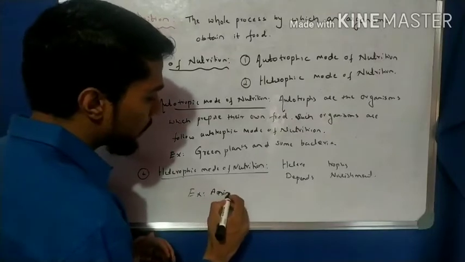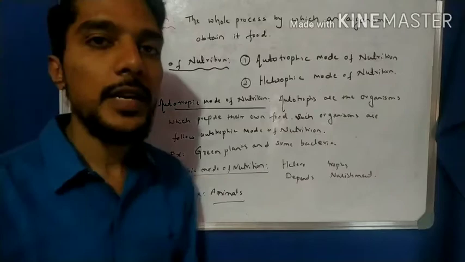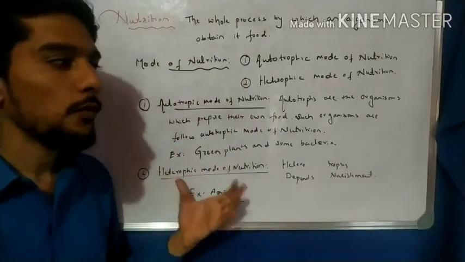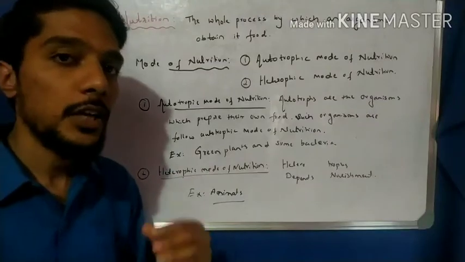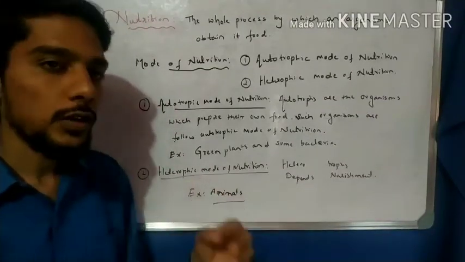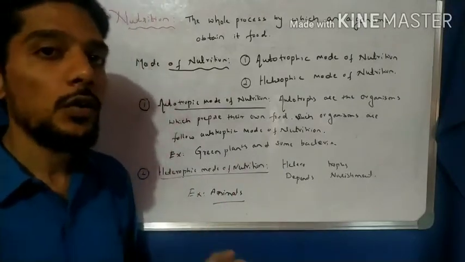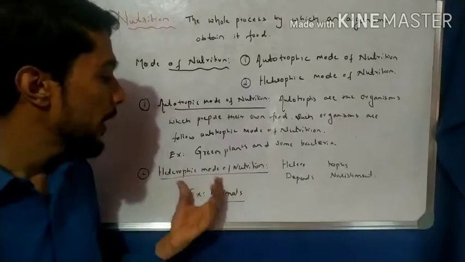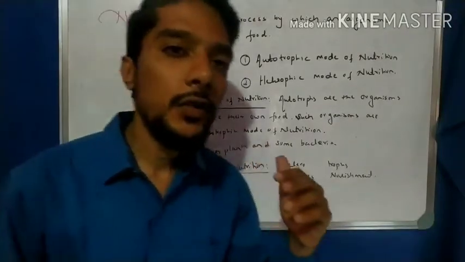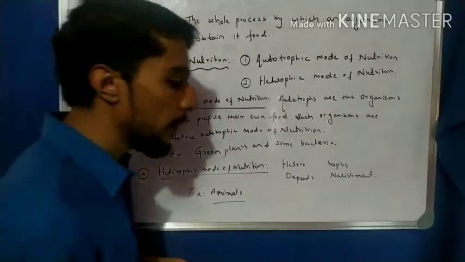All animals and some bacteria and some other organisms, parasites, saprophytes and some microorganisms follow the heterotrophic mode of nutrition. And some plants, like Cuscuta, also follow the heterotrophic mode of nutrition. So some animals and some non-green plants also follow it. I will take heterotrophic nutrition in the next video, but we are studying more about the autotrophic mode of nutrition here, right?